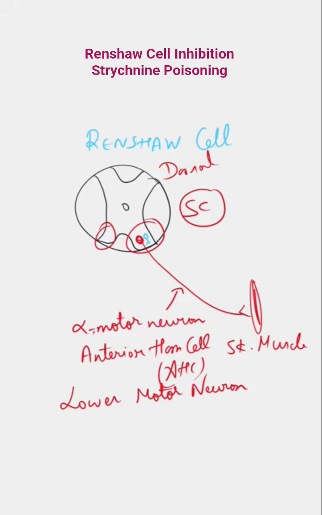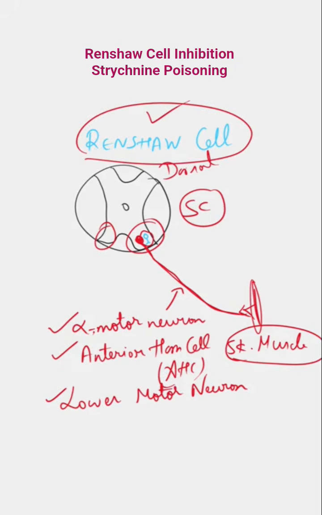The red neuron, where the cell body is located in the anterior horn, the axon which comes and supplies your skeletal muscle, we call this neuron as alpha motor neuron, also called as anterior horn cell, otherwise called as lower motor neuron. Now, next to this anterior horn cell, there are so many small interneurons called as Renshaw cell.